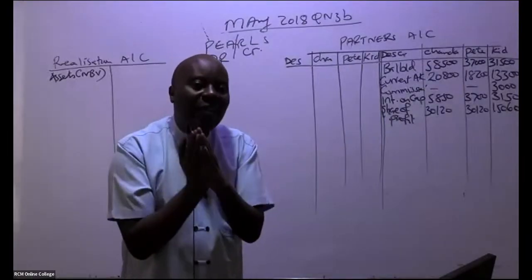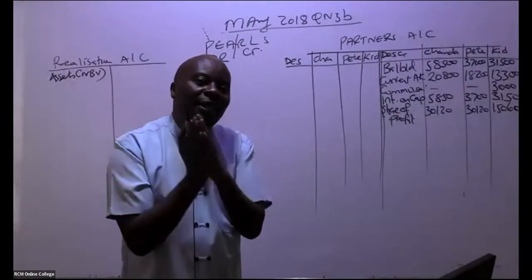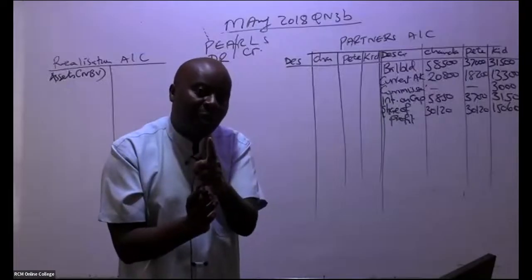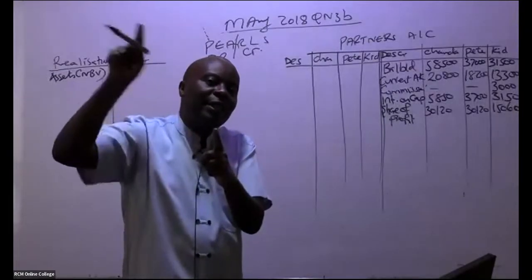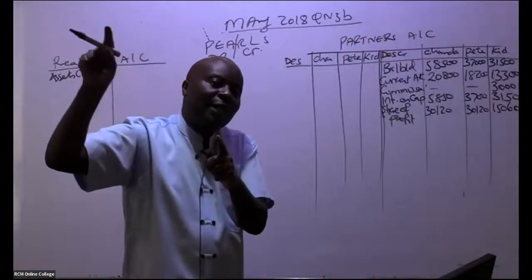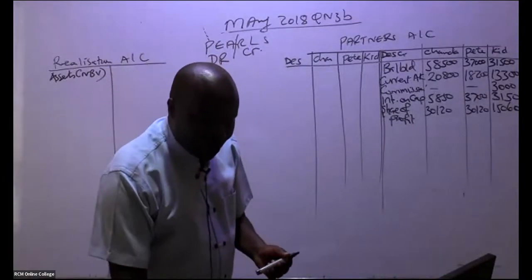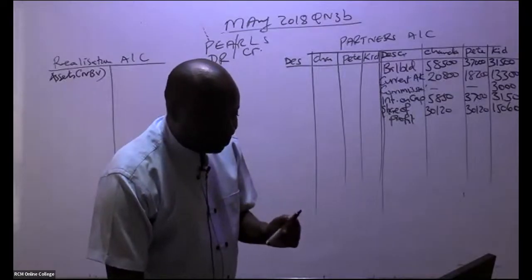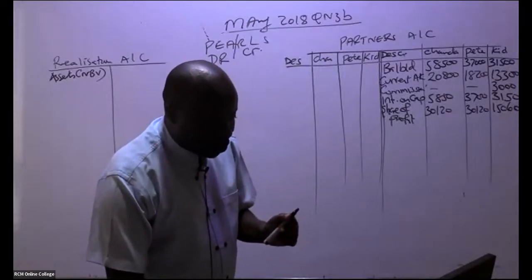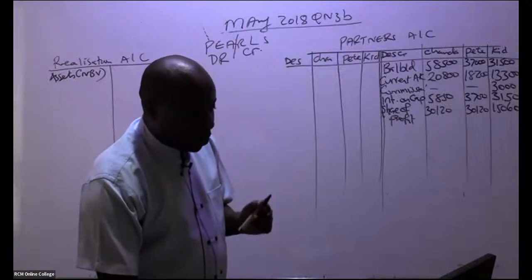Whenever you're closing assets, you shall be debiting the realization account, and then you credit the assets, and you're crediting those assets at net book value. So then you go straight away to the trial balance. Go to the trial balance. What have they told us here?